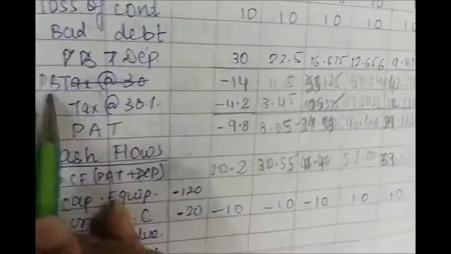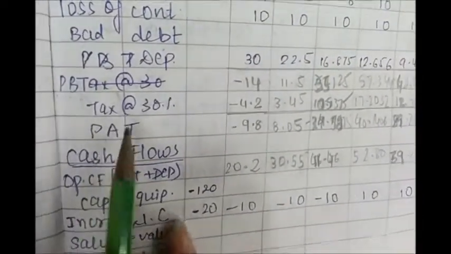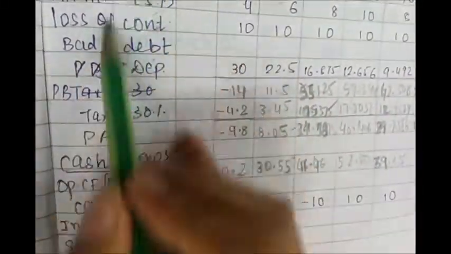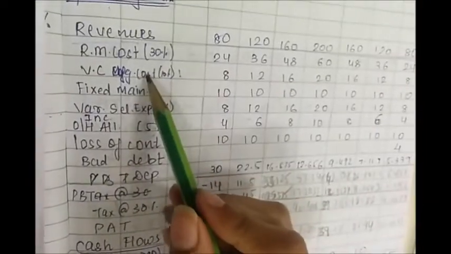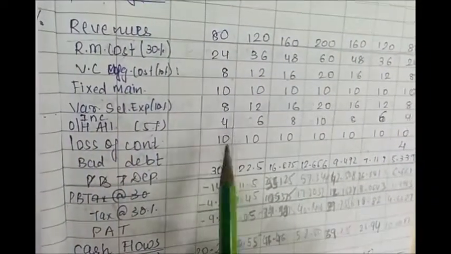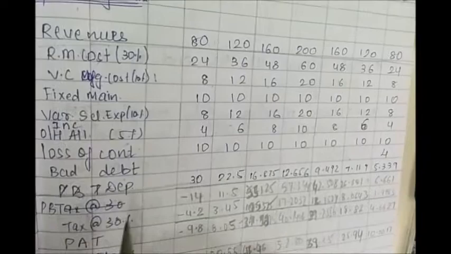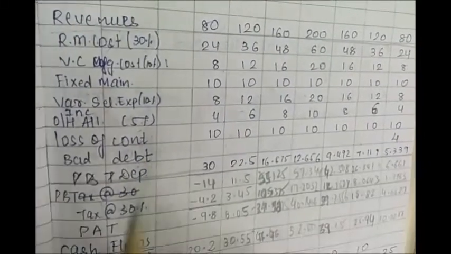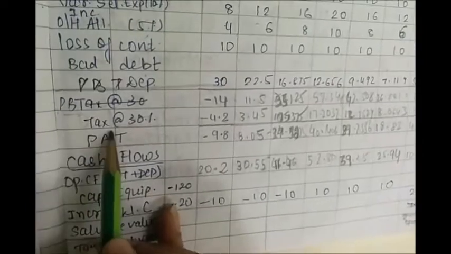Now we will calculate profit before tax. So from revenues we will deduct all the costs. Revenue is our sales figure. From this, we will deduct all the expenses, that is raw material, variable manufacturing, fixed, variable selling, overheads, loss in contribution, bad debts, and depreciation. So after deducting all this from revenues, you will get the profit before tax. Then we will deduct tax.